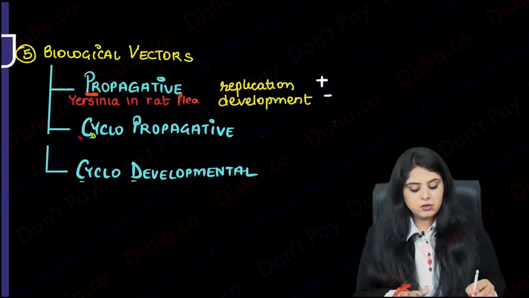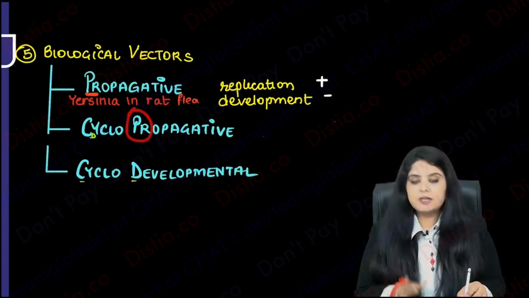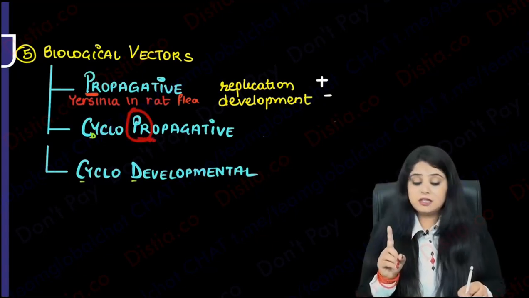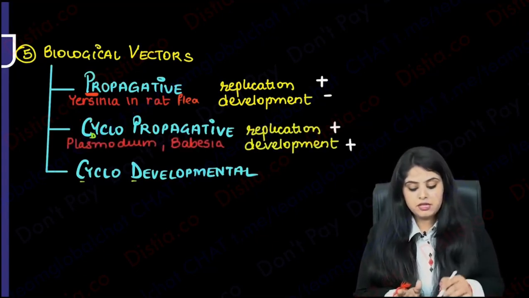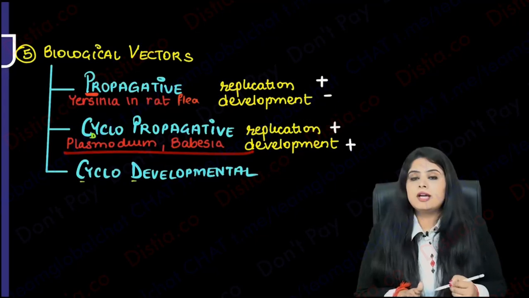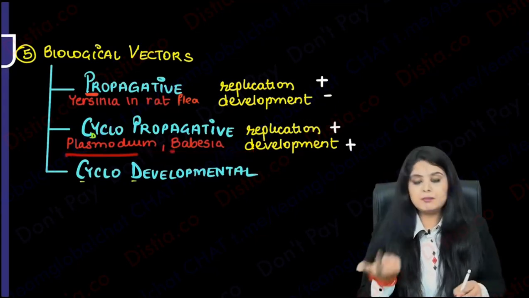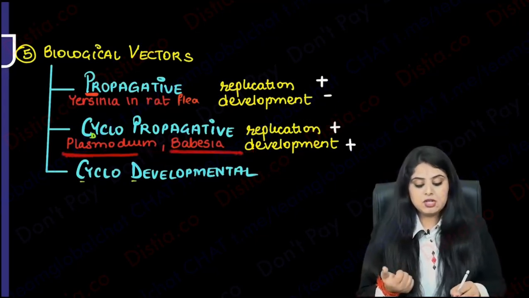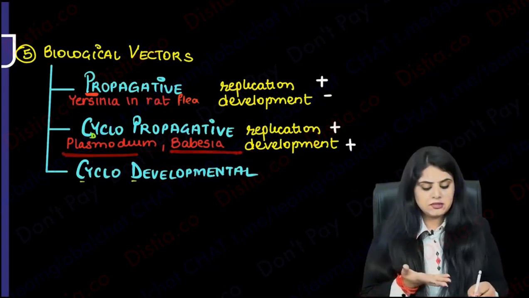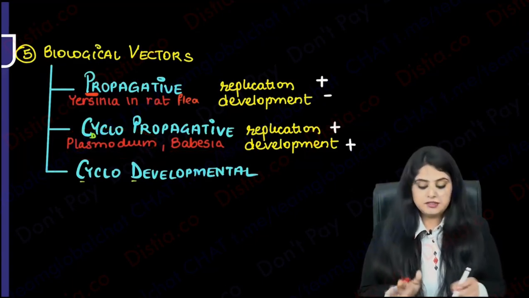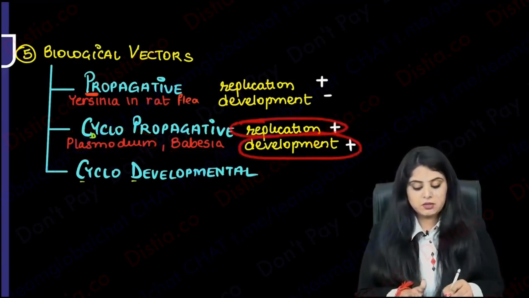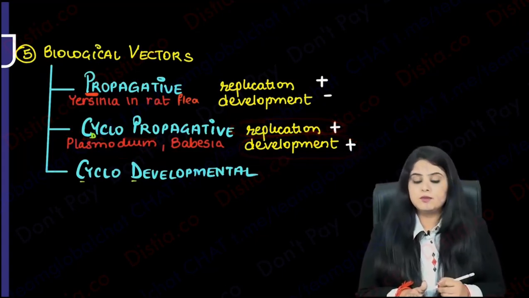Next we come to cyclopropagative. You will say, ma'am, the word propagative is there, this means replication is occurring. The word cyclo is there, this means development is also occurring. This is a combination. For example, all the blood organisms, Plasmodium, that is malaria, and Babesia. In malaria and Babesia, who is the vector? You already know, for malaria it is the female Anopheles mosquito. So over there is replication also, there is development also, that is cyclo also and propagative also.